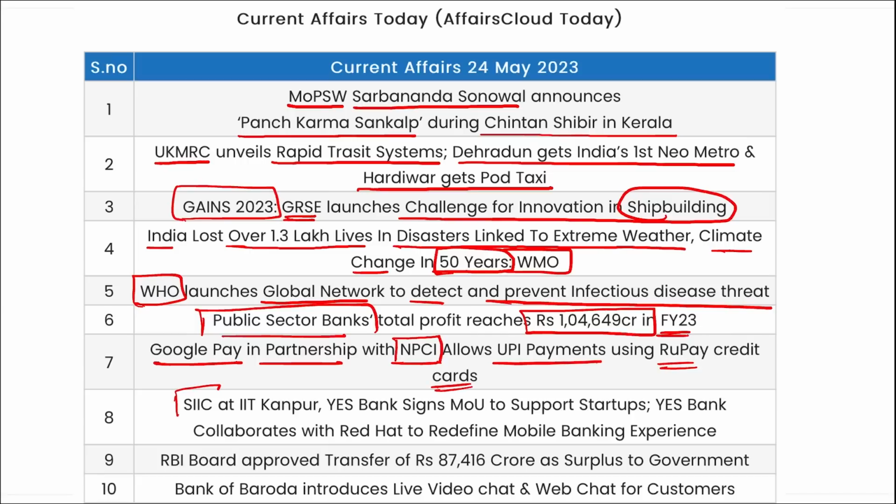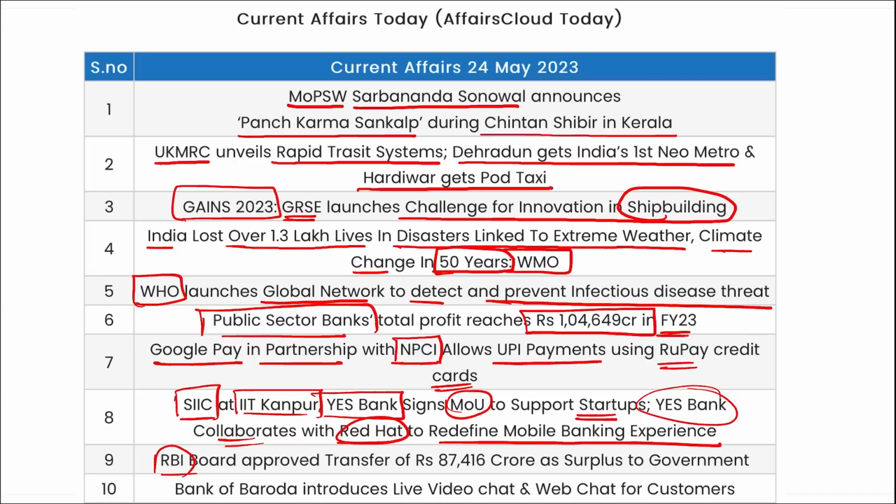SIIC at IIT Kanpur and Yes Bank signed an MOU to support startups, and Yes Bank collaborates with Red Hat to redefine the mobile banking experience. The RBI board approved the transfer of 87,416 crore rupees as surplus to the government. Bank of Baroda introduced live video chat and web chat for their customers.